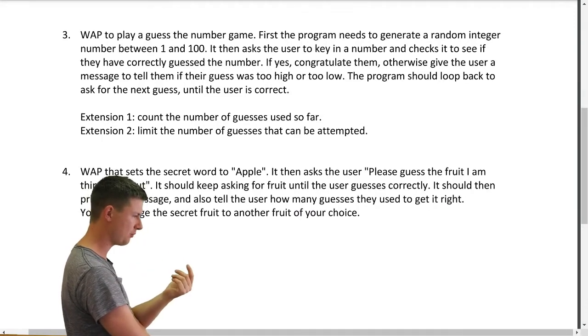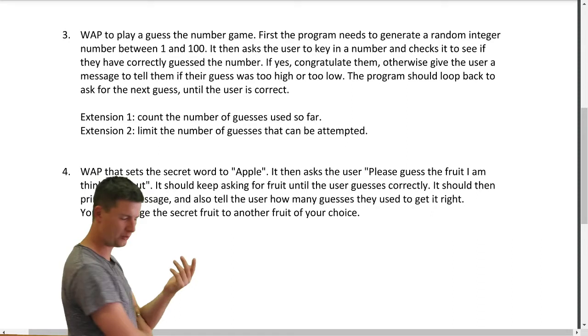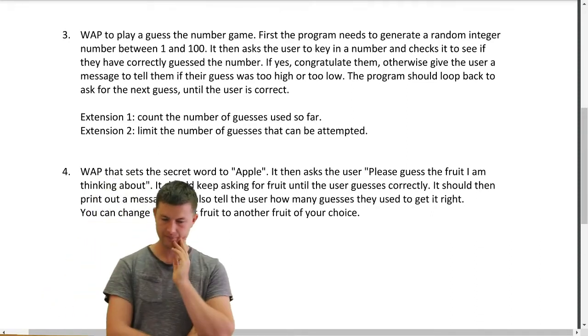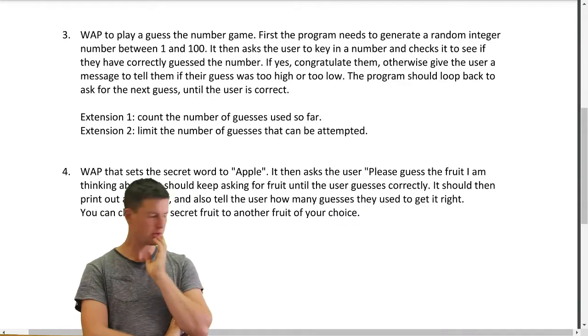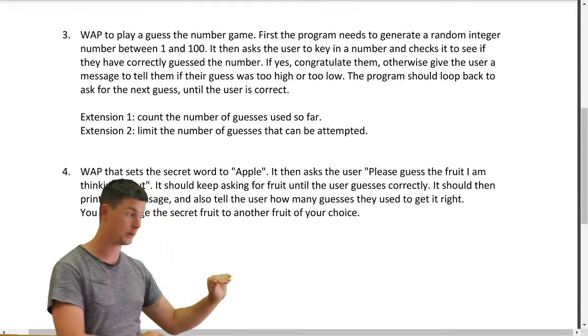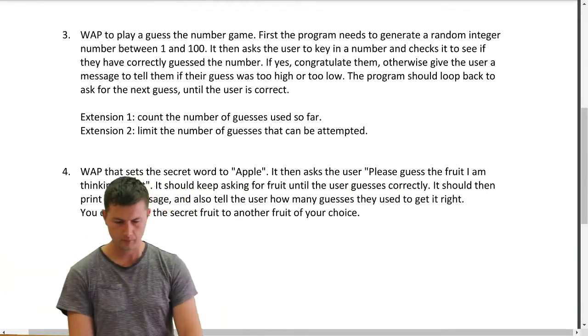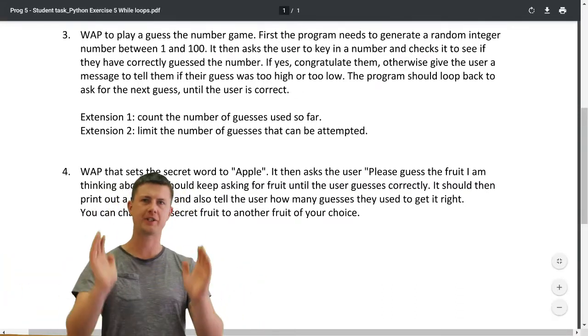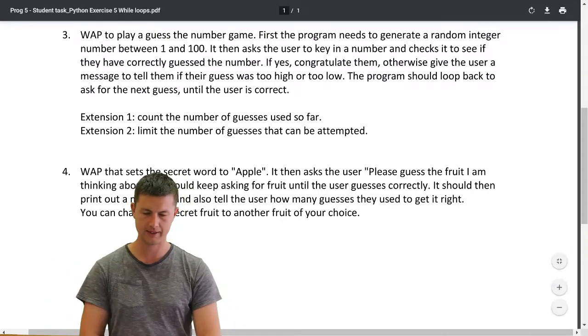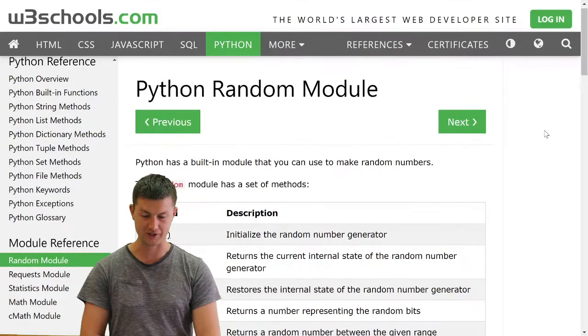Okay, so we need to keep track of the guesses so far? Not yet. Let's do the simple version first and then do those two extensions. Right. Okay. First thing, we need to make a random number. That's not something we've done before, so let's take a look at the reference.